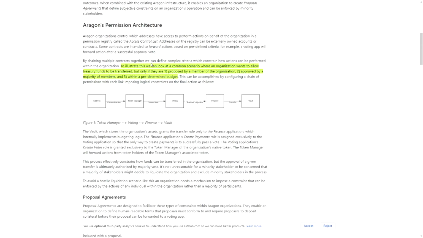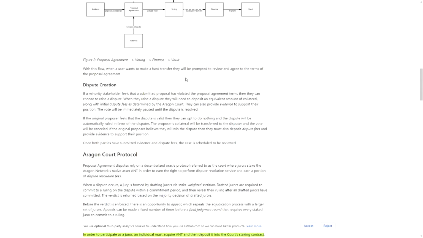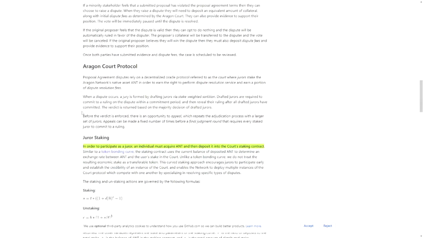For example, if you want to get some funds out of the project and pay developers, it will work like this. So somebody, a member of the organization, proposes the payout. So they propose to take funds out of the treasury. Then the community approves this, and then the predetermined budget will be given to that specific address to pay the developer. Then we explain here how agreements work. So you can oppose this proposal from happening. When you want to dispute this proposal, then we go to the Aragon Court.